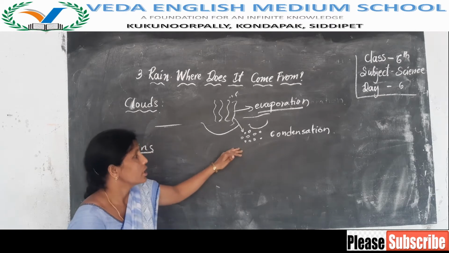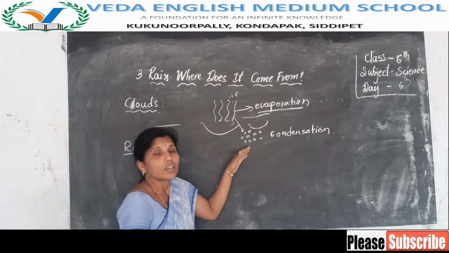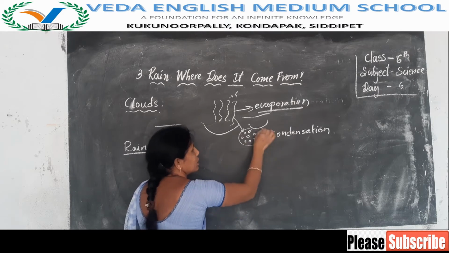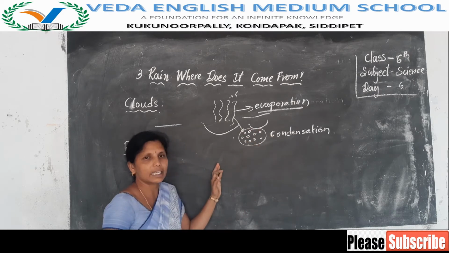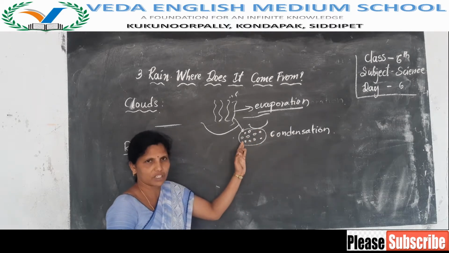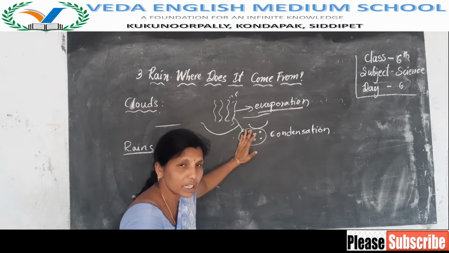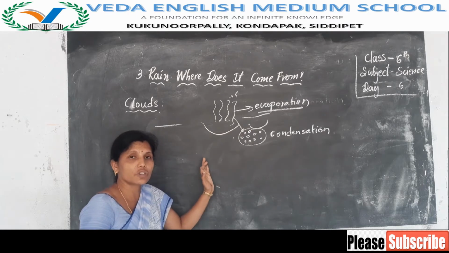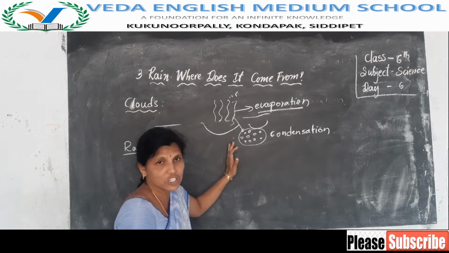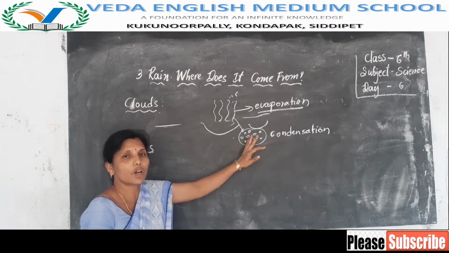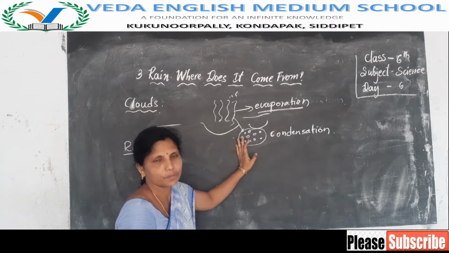Okay children. So here these water droplets remain floating in the sky and appear like a cloud. Did you understand? By the process of condensation, the water vapor changes into water drops and forms a cloud.